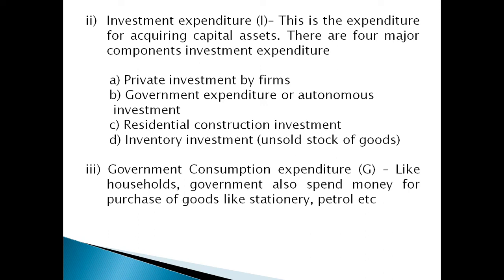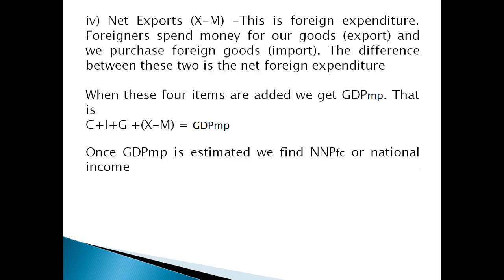Like households, the government also spends money for the purchase of goods and services. The fourth one is net exports, X minus M. This is foreign expenditure. Foreigners spend money for our goods, that is export, and we purchase foreign goods, that is import. The difference between those two is the net foreign expenditure.